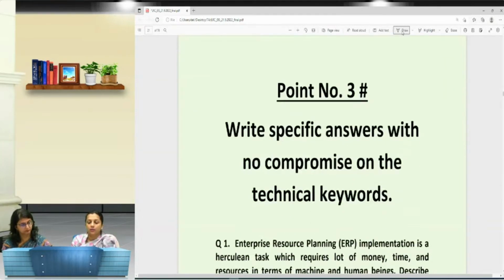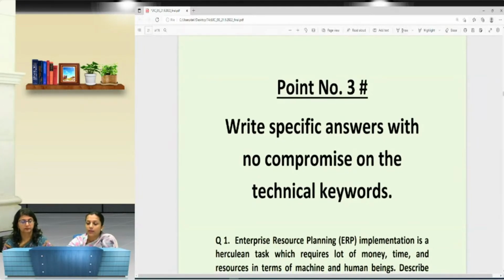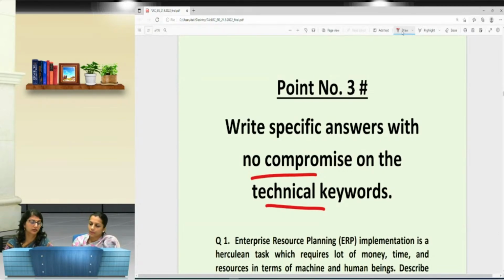Like point number 3, it says write specific answer with no compromise on the technical one. Remember that बार एक ही चीज, ma'am, and we are saying that never ever compromise on your technical words. You can write in your own language, but you will have to revolve your answer around the technical keywords only. There cannot be any generalized answer. आपको number वहीं पे lose होते हैं.